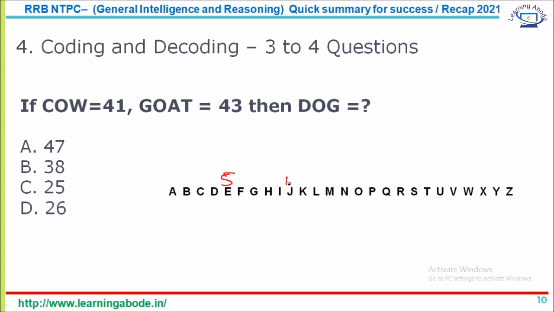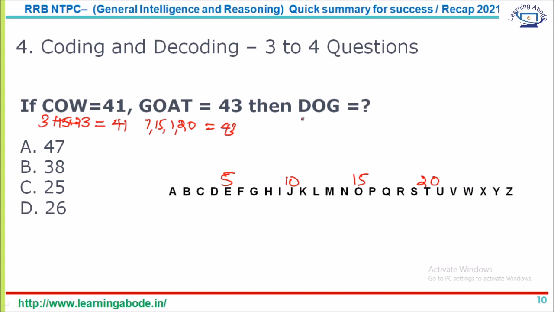So like 5, 10, 15, and 20. So this is 3, 15, and the number here is 23. So together it is 41. So here G is 7, O is 15, A is 1, T is 20. So 22, 23, and 43.